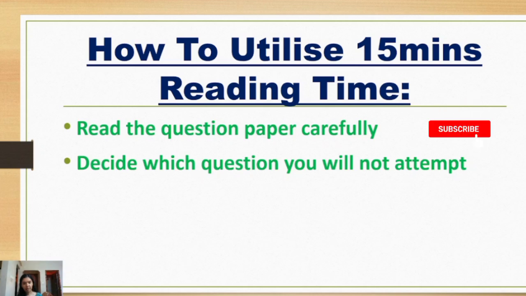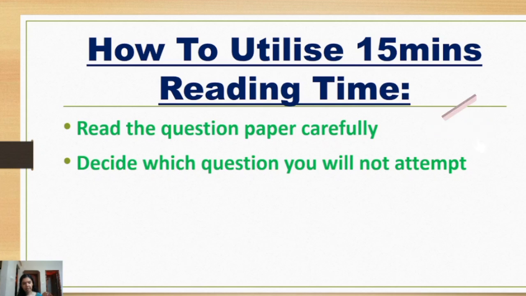As you all are aware, the first question is compulsory. Then out of the remaining 5 questions, you will have to attempt 4 questions. So in this 15 minutes reading time, after reading the question paper carefully, next you will be deciding which one question you will not attempt out of the remaining 5 questions.